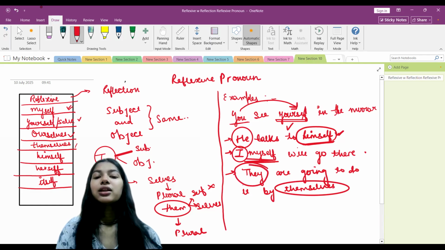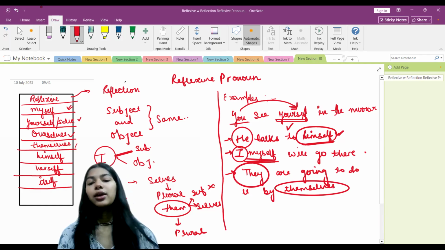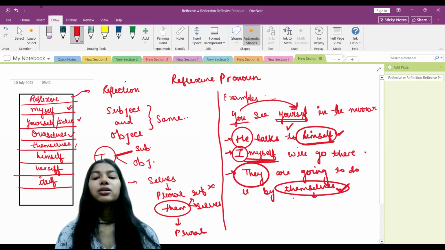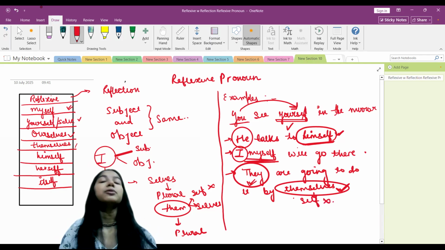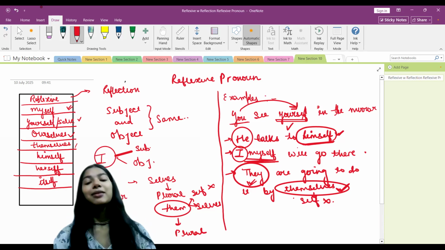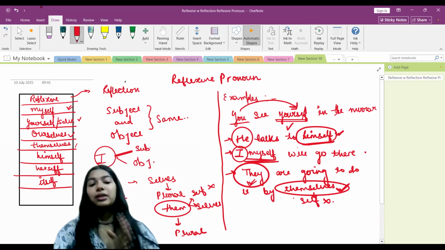Because we are using a plural subject, so we are using a plural object also. We can't use self. Why? Because the subject is plural, not singular. So these are the three types of pronouns we have learned today.